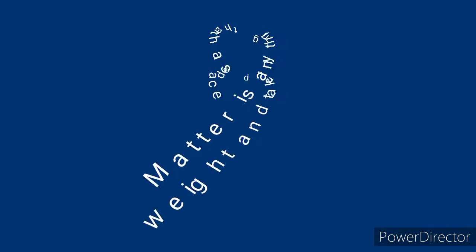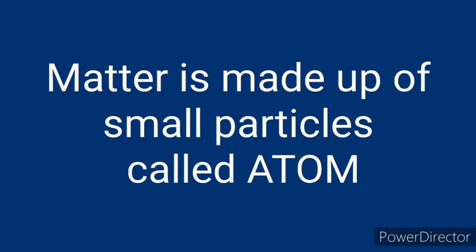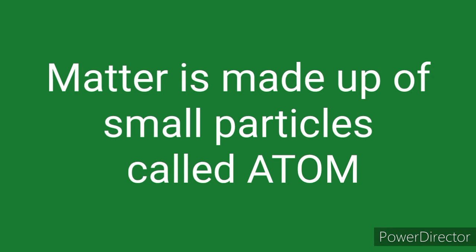These particles, you can't see them. Okay, we call these particles what? Atom. What do you call them? Atom. So you can say a matter is anything that is made up of small particles called atoms. Or we say atoms are the small particles that make up matter. All right? I'm going to look at three states of matter, which are solid, liquid, and gas. And then we take a short look at another fourth state of matter we call plasma. Say plasma. Plasma. Pay attention to the three states of matter.